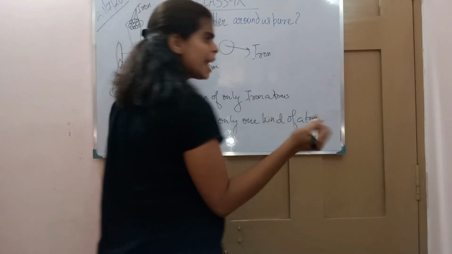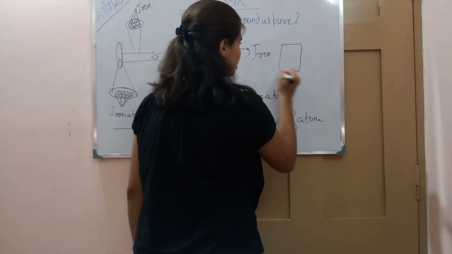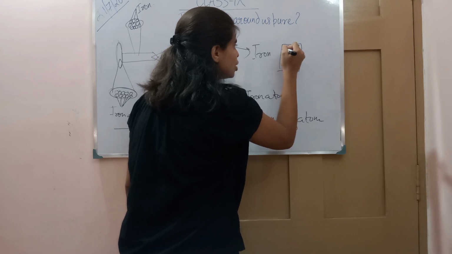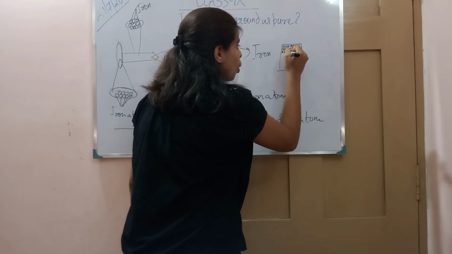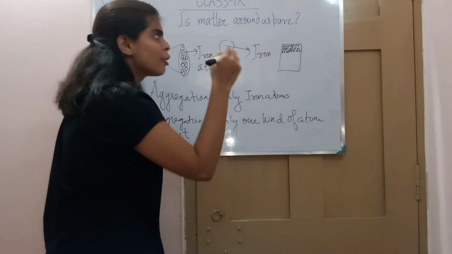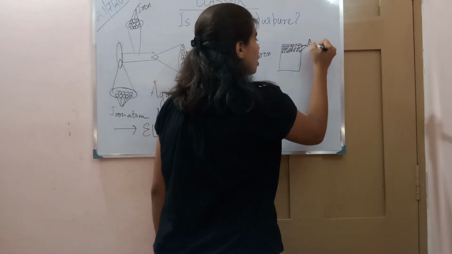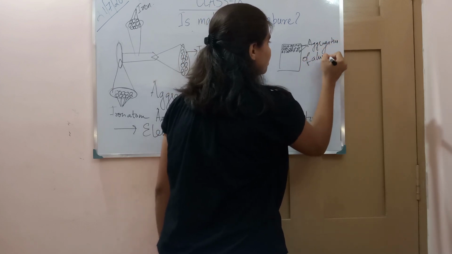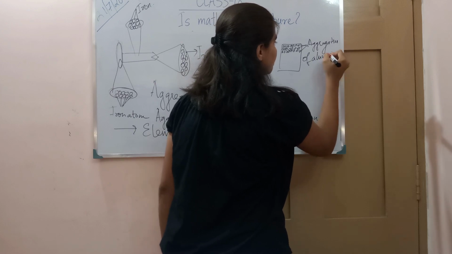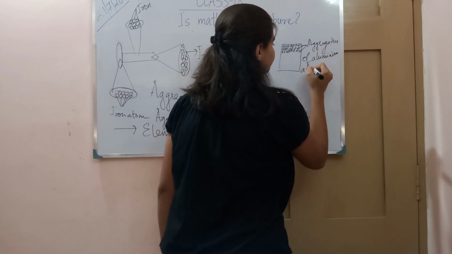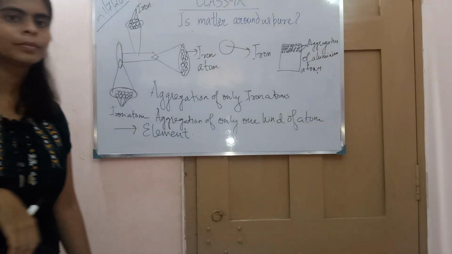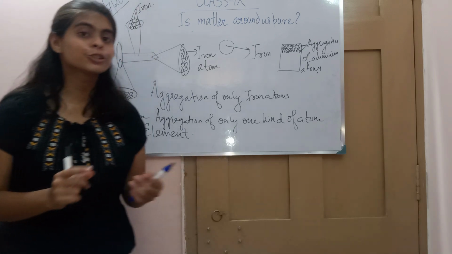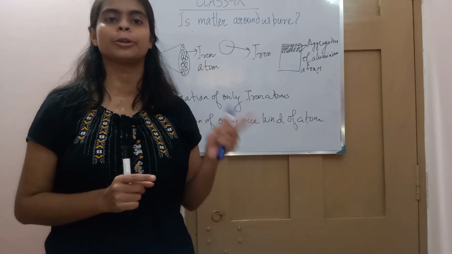Similarly, you take aluminium. Take an aluminium sheet. Even there, each small layer contains one kind of atom, and that one kind of atom is aluminium. It is an aggregation of aluminium atoms. So you can see that an element is an aggregation of only a single kind of atom.